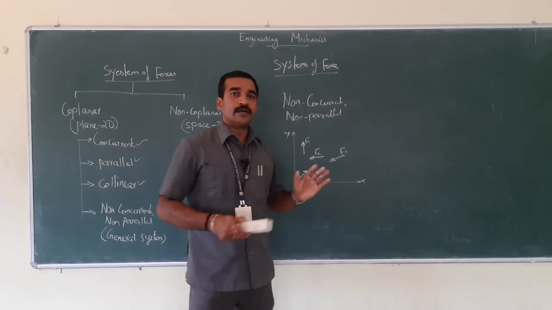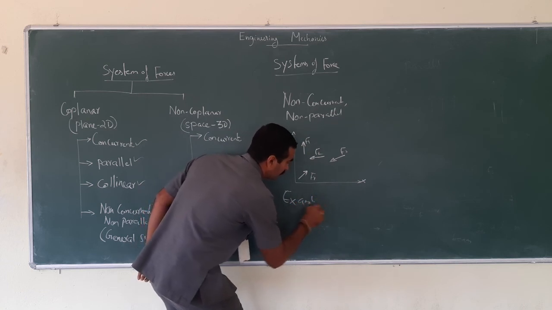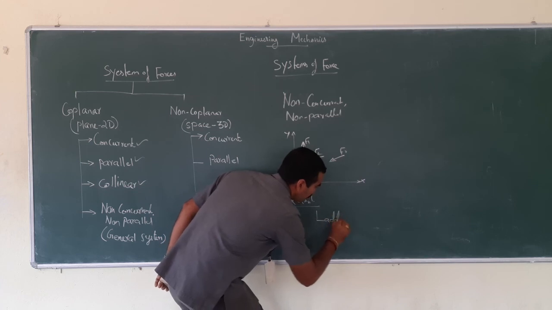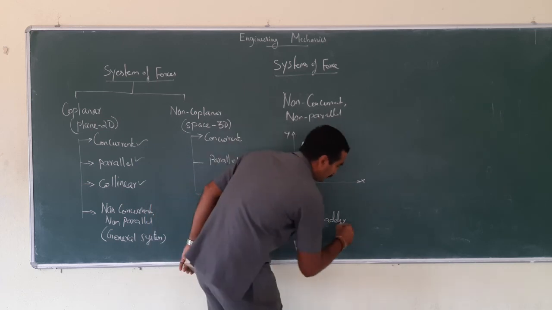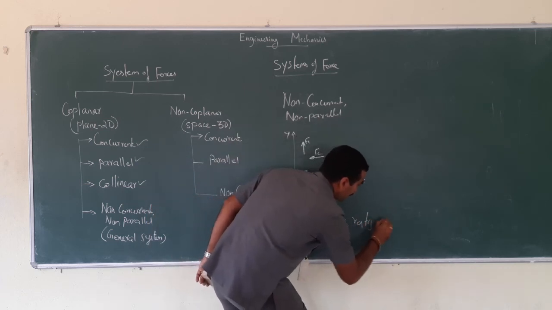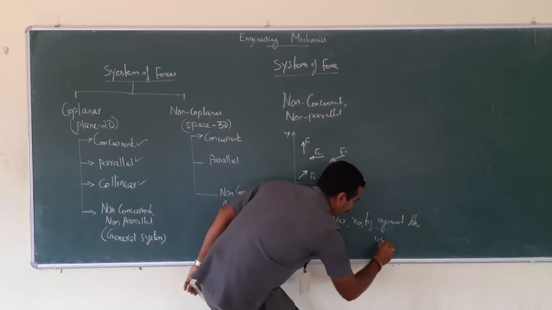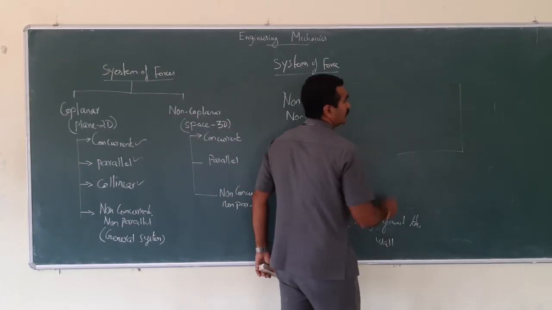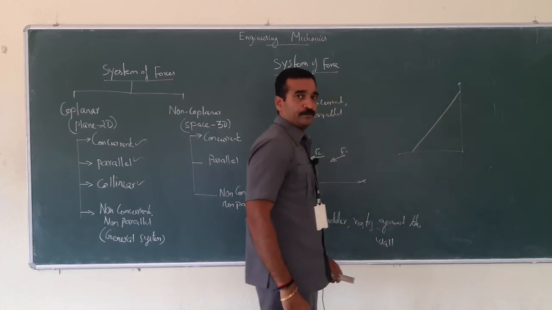So here, all the forces are non-parallel, non-concurrent. So what would be the example for this? The example is a ladder, the forces on a ladder resting against the wall. Since it is a 2D, let me just draw. This is the wall and this is the ground. This is the ladder, right?